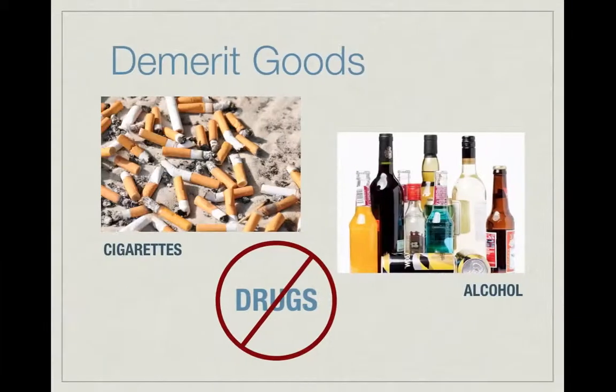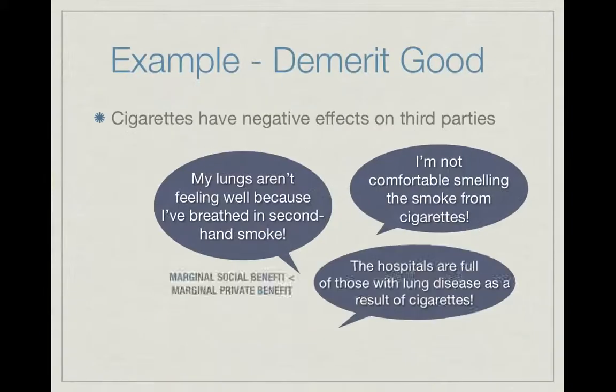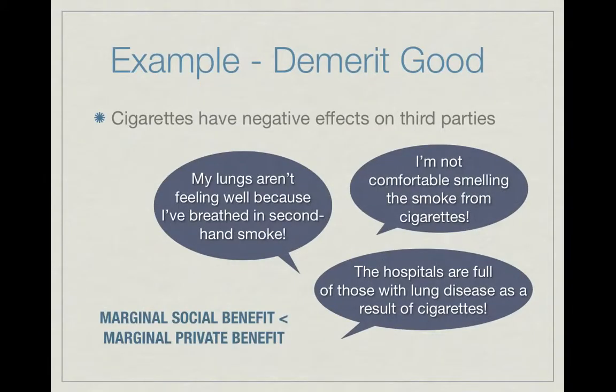Some demerit goods include cigarettes, alcohol, and illegal drugs. For example, cigarettes are an example of a demerit good that has a negative externality of consumption.